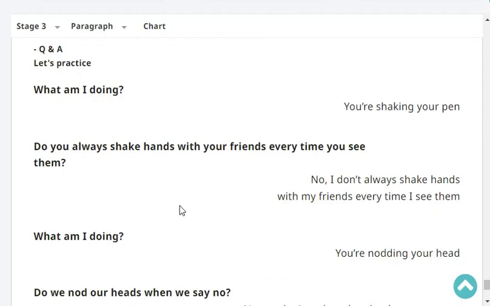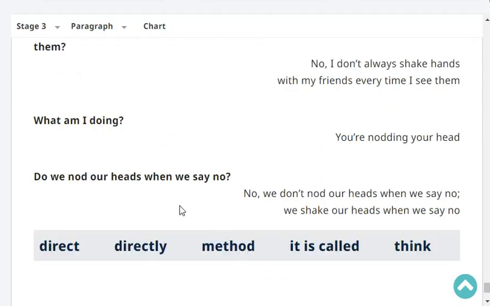One more. No, I don't always shake hands with my friends every time I see them. What am I doing? You're nodding your head. Do we nod our heads when we say no? No, we don't nod our heads when we say no.